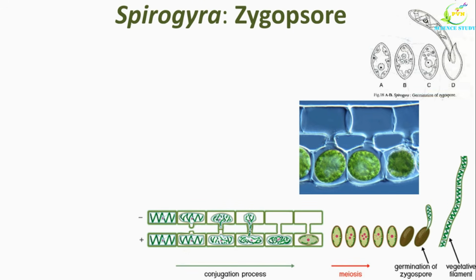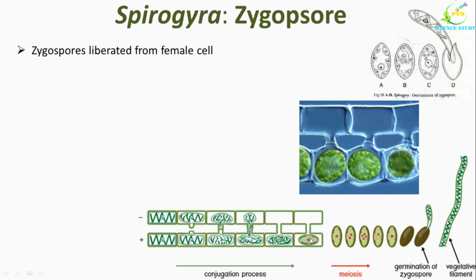Now we will study zygospore in Spirogyra. This is the diagram which shows how the conjugation process is carried out and how the zygospore is formed. Later on, it shows the different stages of the zygospore and germination of zygospore. This is the actual photograph which shows the zygospore.